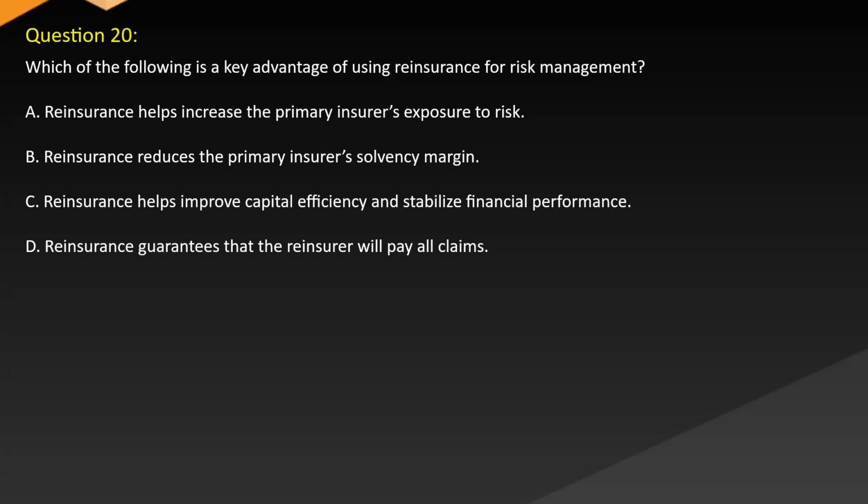Question 20. Which of the following is a key advantage of using reinsurance for risk management? A. Reinsurance helps increase the primary insurer's exposure to risk. B. Reinsurance reduces the primary insurer's solvency margin. C. Reinsurance helps improve capital efficiency and stabilize financial performance. D. Reinsurance guarantees that the reinsurer will pay all claims.